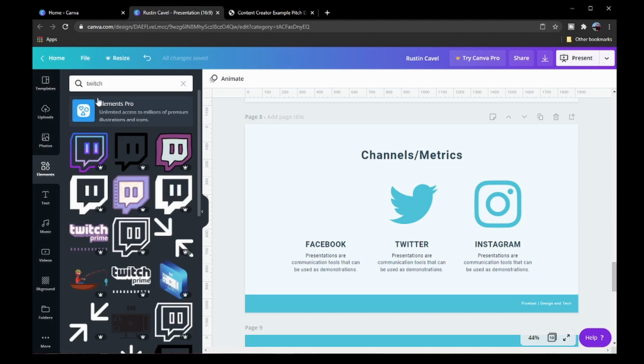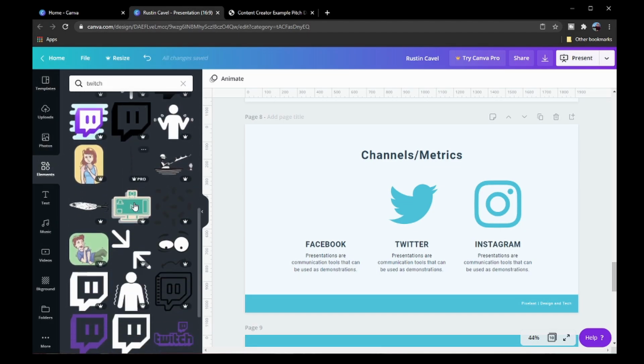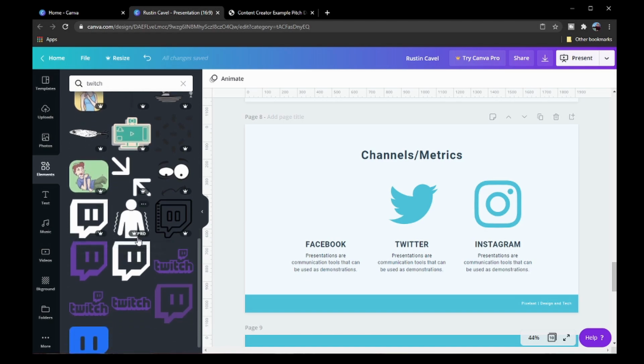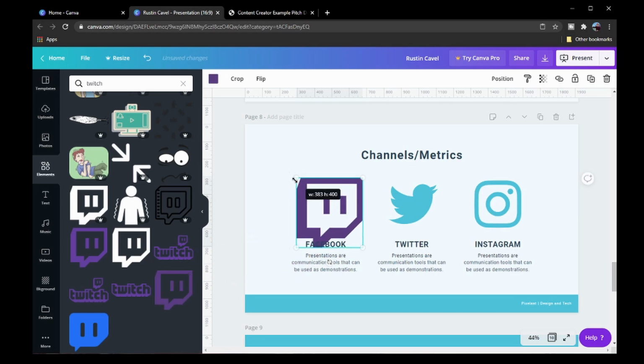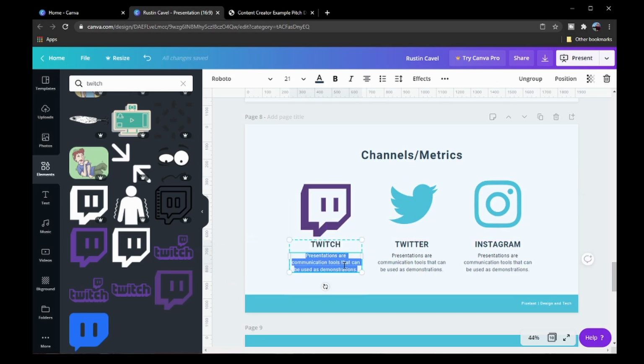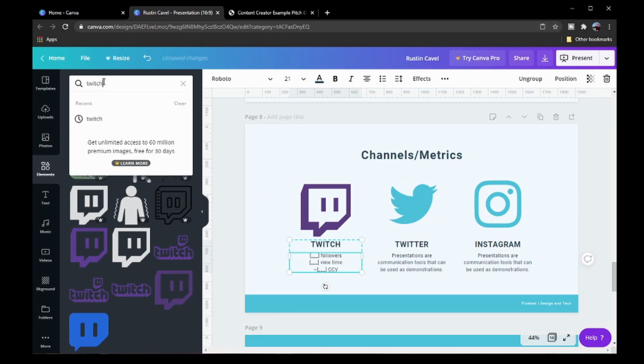Okay, so if we go to elements, we can type in Twitch. Most of these you can see are available only through Pro. However, there are a few down here that are free. So I'm just going to drag and drop the logo here. For this, I want to include, let's say, X number of followers, X amount of view time, and then approximately, because this varies so much from week to week, CCV. And then we're actually going to use the official Twitter icon as well.